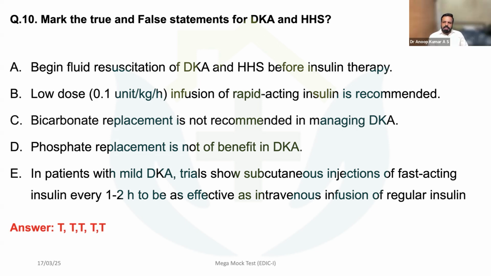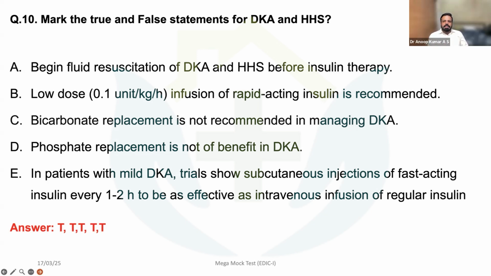More than subcutaneous, it is basically IM insulin that is recommended, especially when the patient's peripheral circulation is impaired and absorption may not be that good. Again, it is a controversial statement, but theoretically speaking, that is true. So this is regarding the first 10 questions in endocrinology.